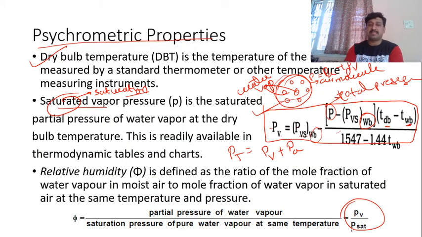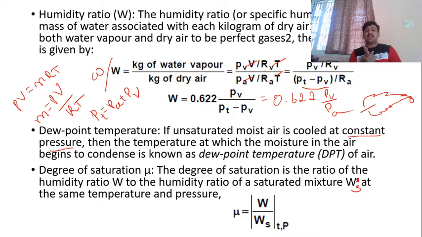I'll just revise it one more time. Here the dry bulb temperature is the normal temperature which we measure from the thermometer. Saturated vapor pressure is the pressure of the air which has the maximum amount of molecules of moist or water vapor, the moist air, that becomes the saturated vapor pressure. Relative humidity is the ratio of vapor pressure to the saturated vapor pressure. Next, humidity ratio is defined as the kg of water vapor to the kg of dry air. Means dry air consists of how much water vapor, that becomes the humidity ratio.